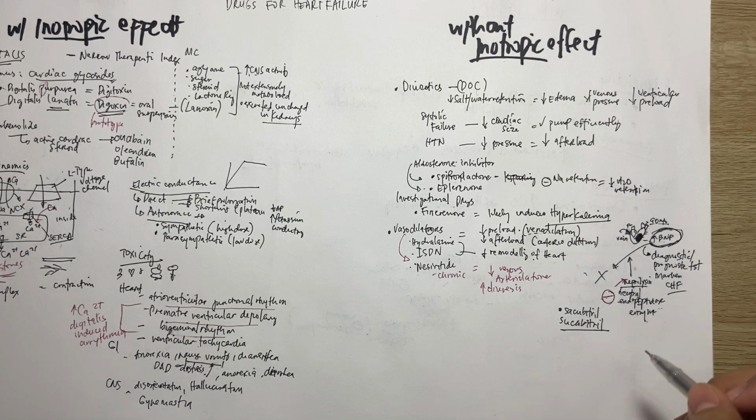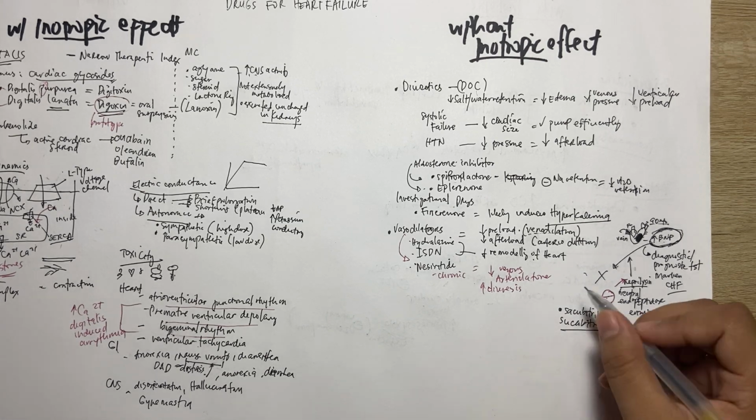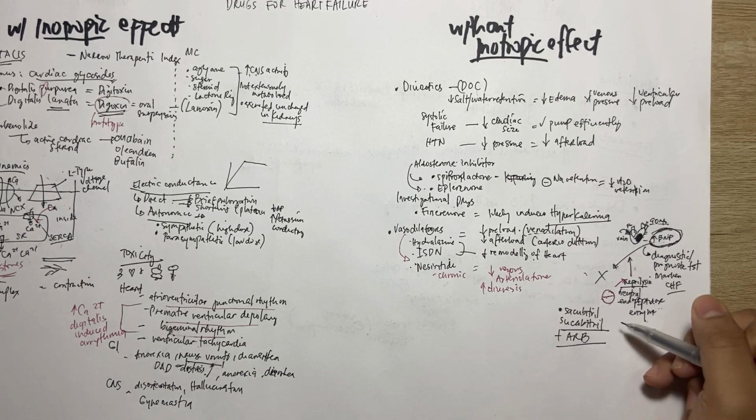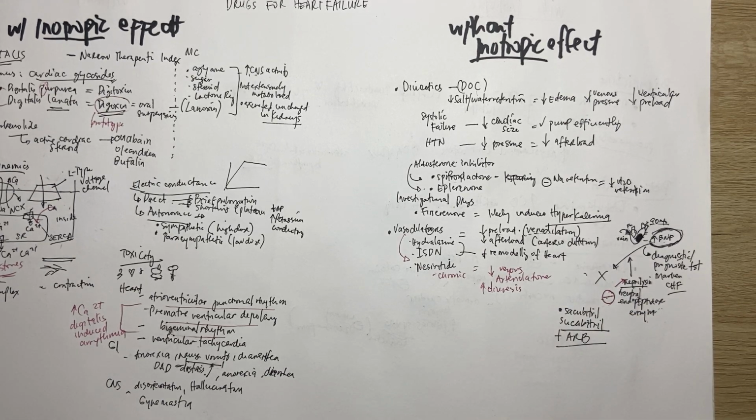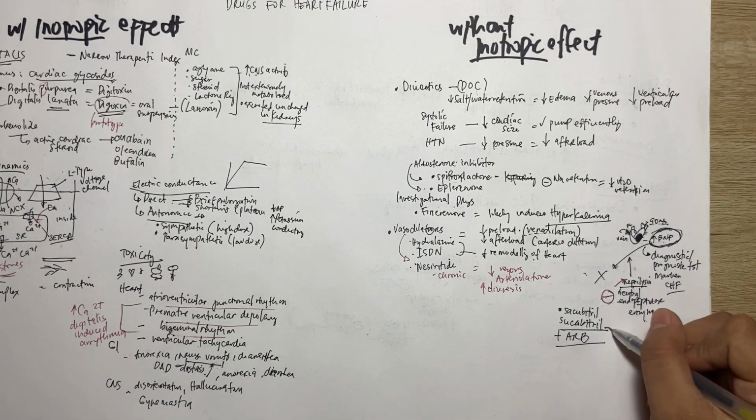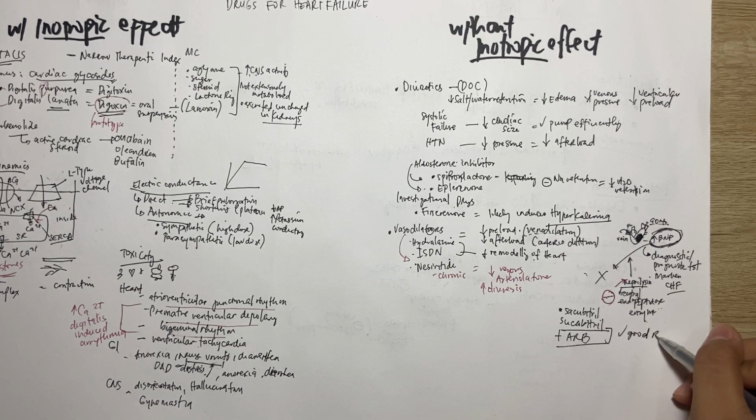We have the drug Entresto, which is combined with an ARB because during the clinical phases it gives good results.